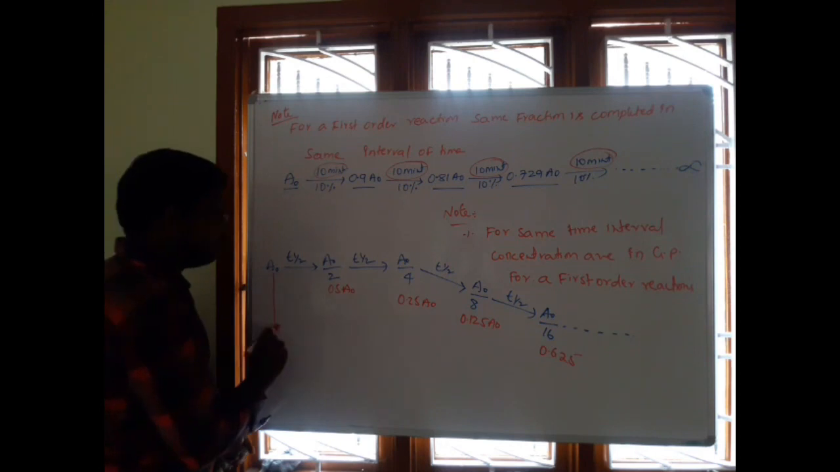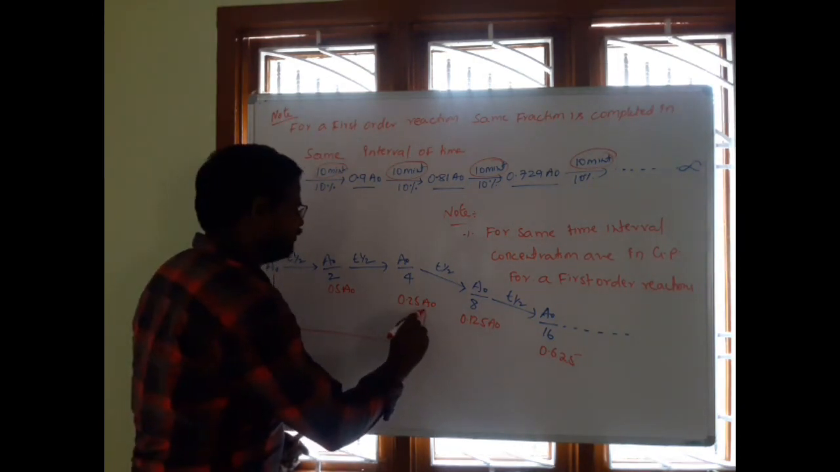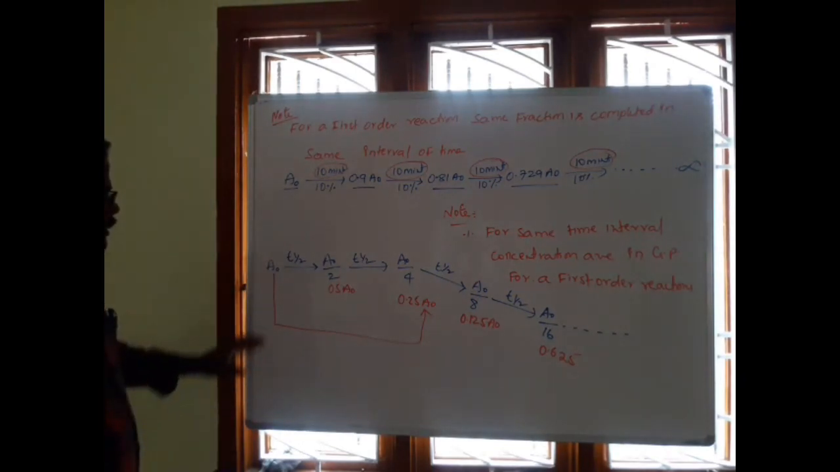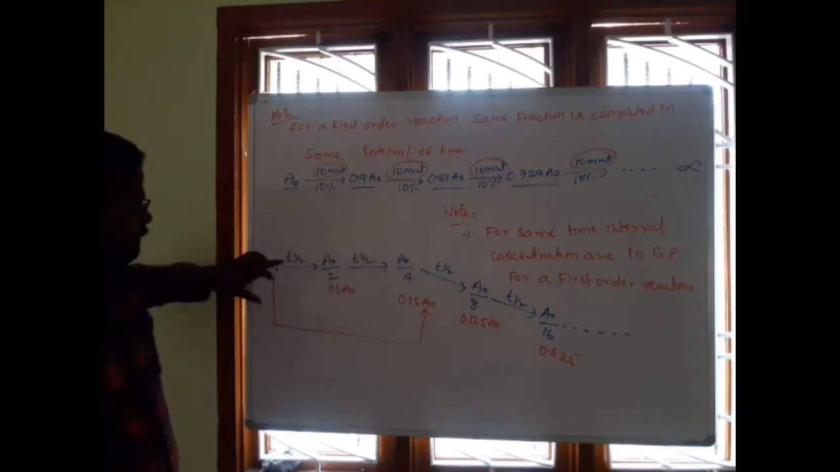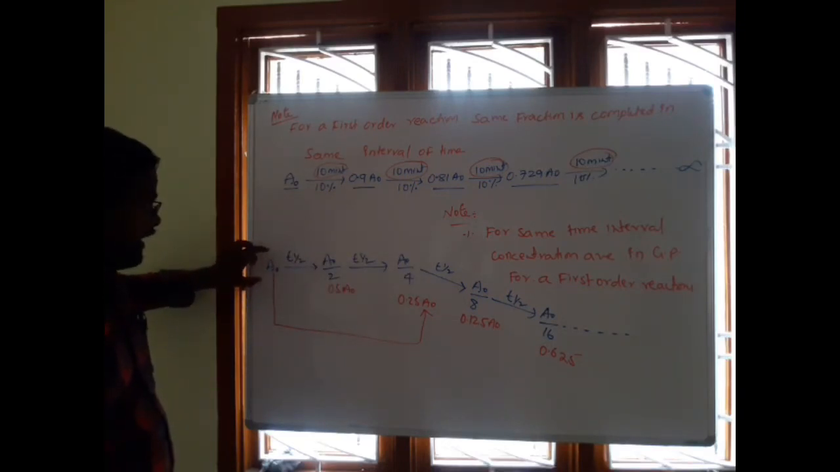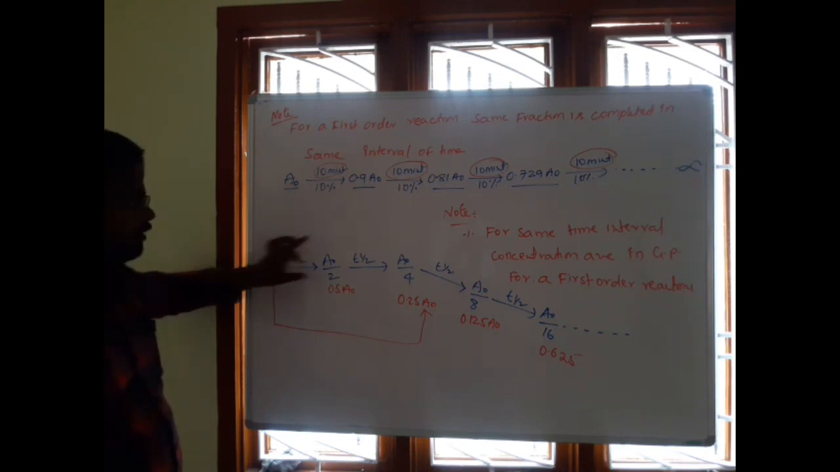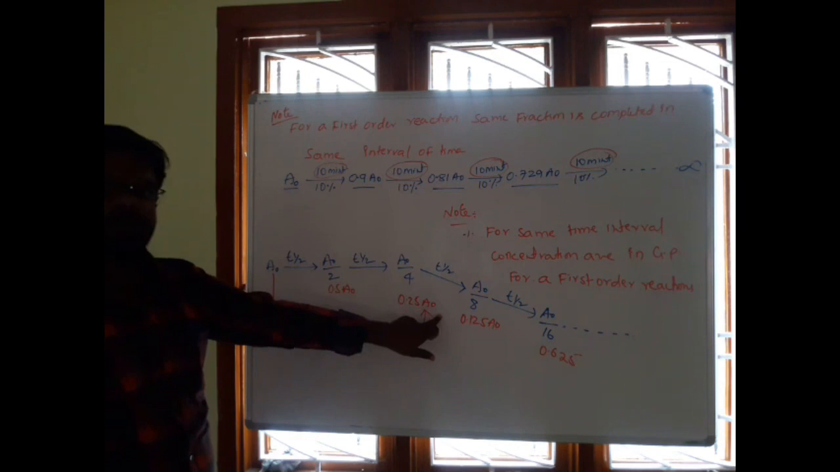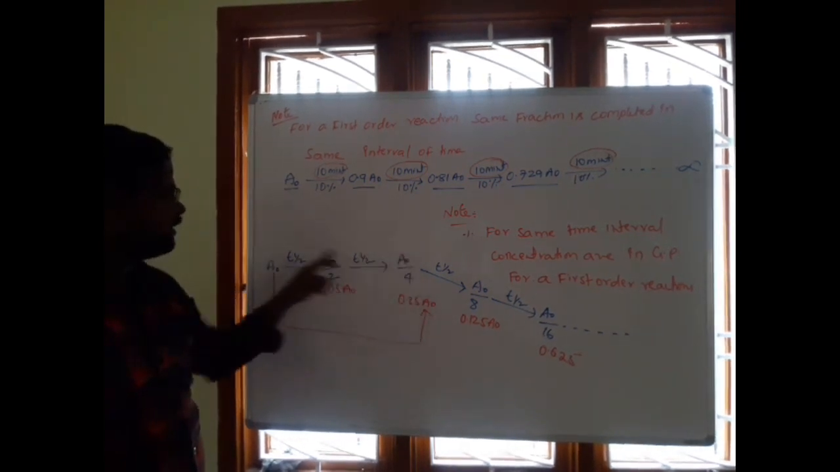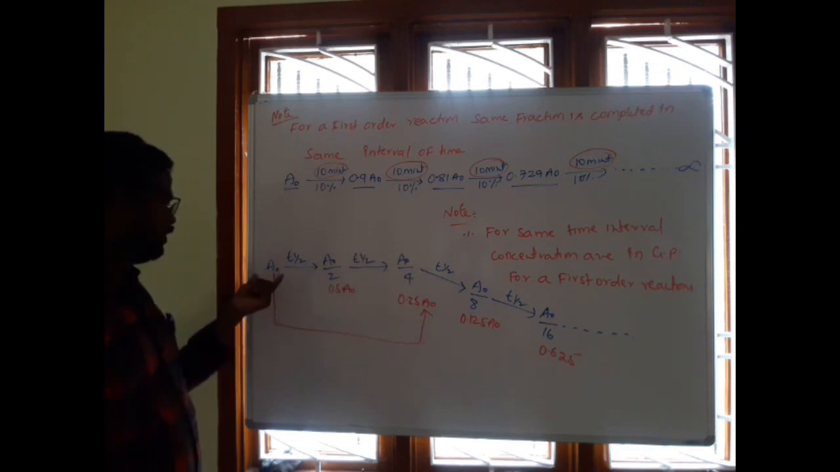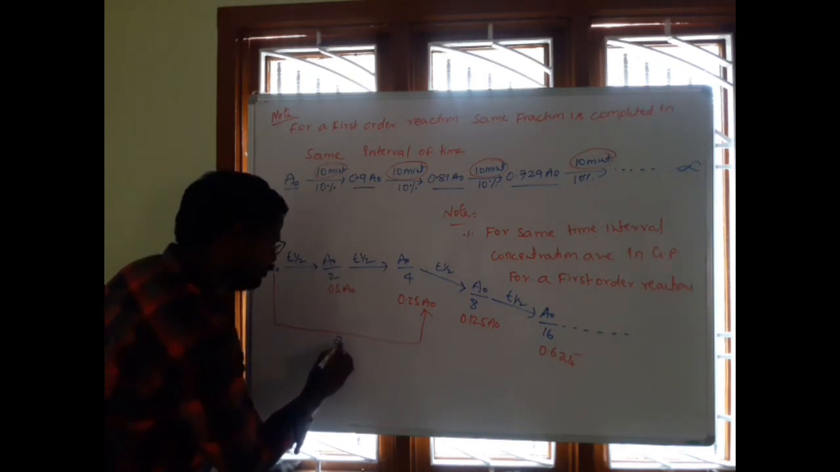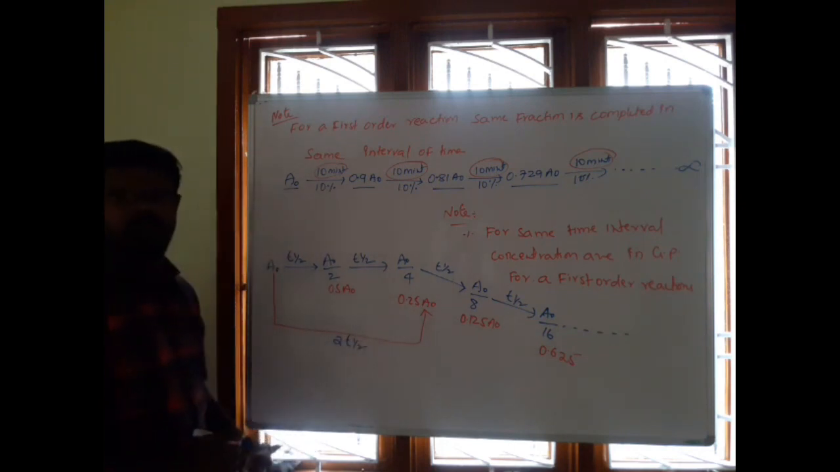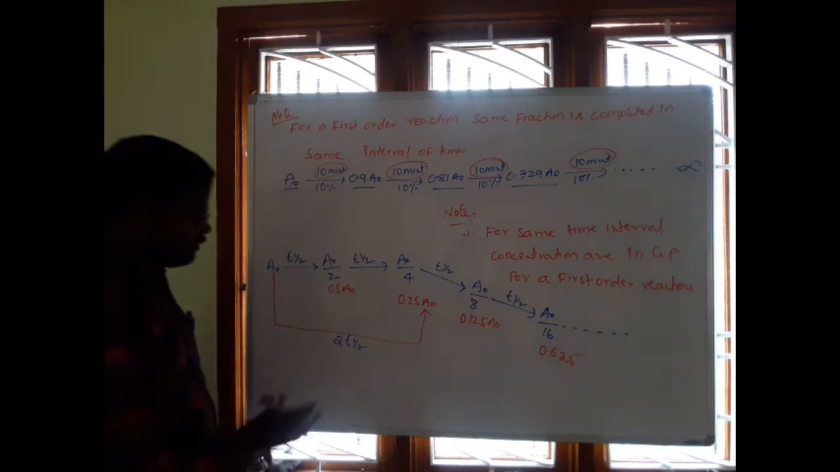Now see this. If you take A naught decomposed to A naught by 4, that means the concentration of the reactant is reduced from A naught to A naught by 4, which is 0.25 A naught. How many half-lives are taken to decompose the reactant from A naught to A naught by 4? 2 half-lives are taken.